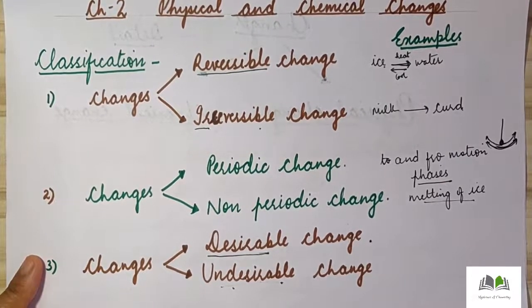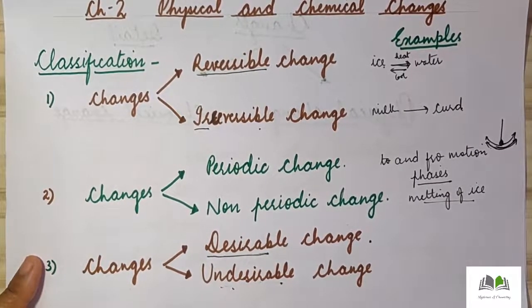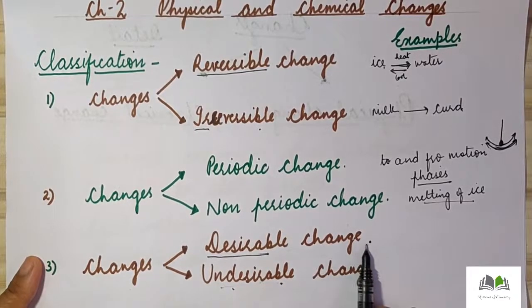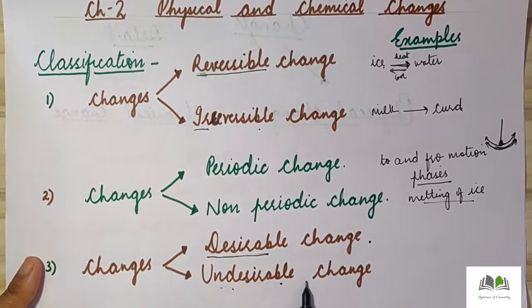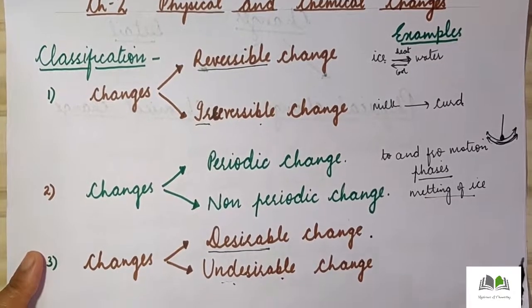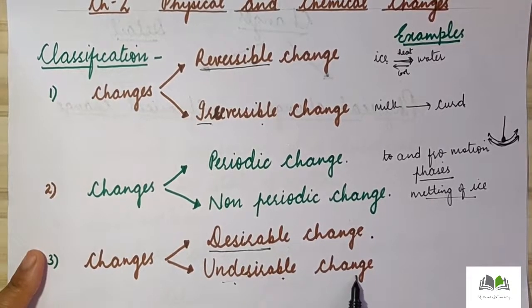So that is why this change is known as desirable change. Growth of a plant is also a type of desirable change because it also occurs according to our will, and that is useful for us. So that is why the changes which are useful for us are known as desirable changes. And the second one is undesirable changes. The changes which are not useful for us and do not occur according to our will are known as undesirable changes.